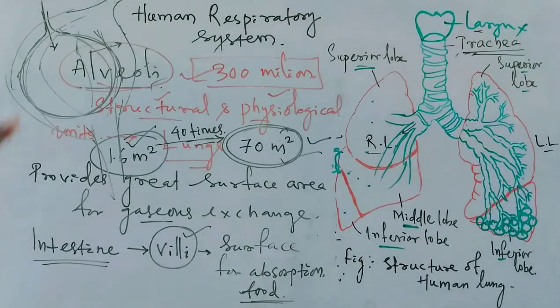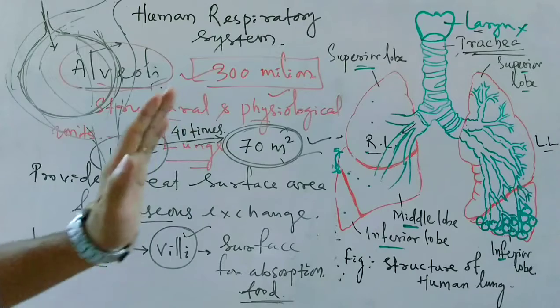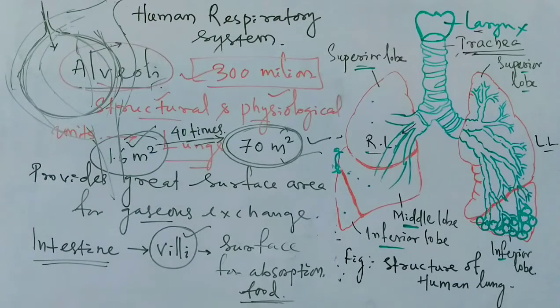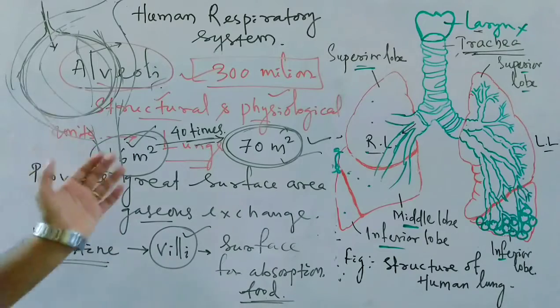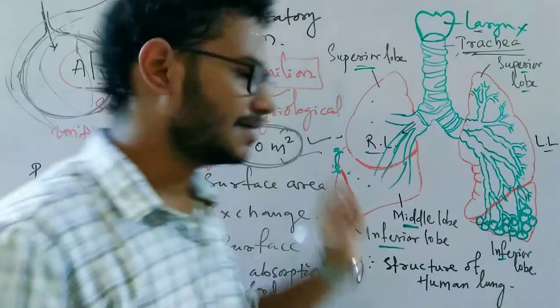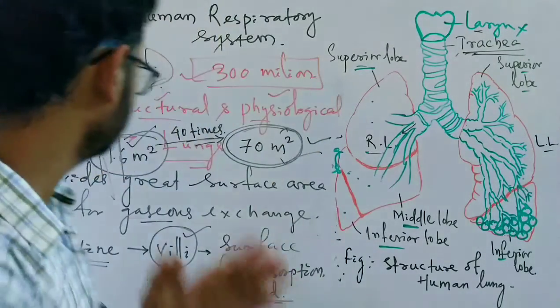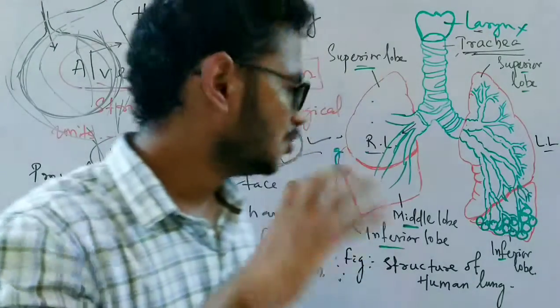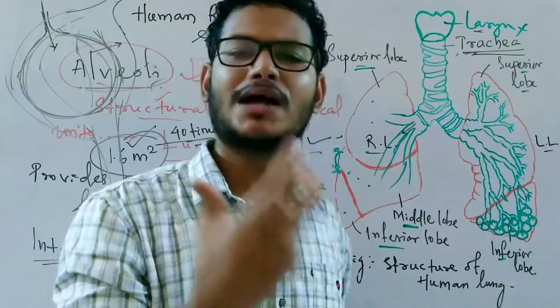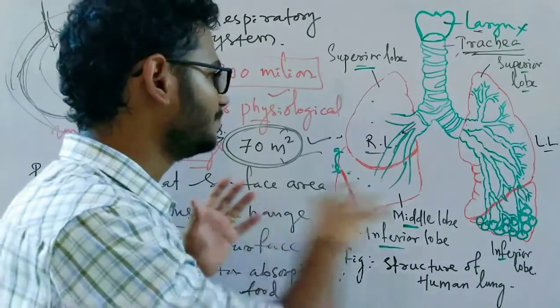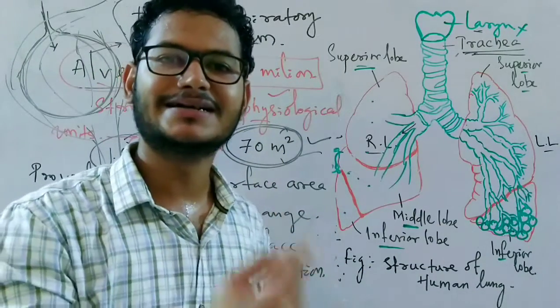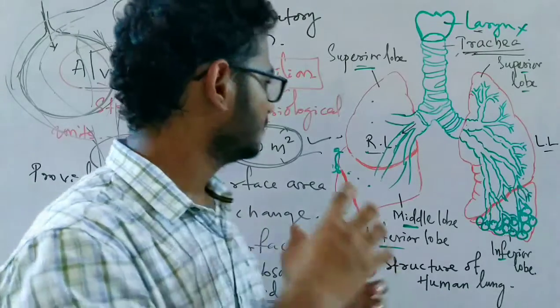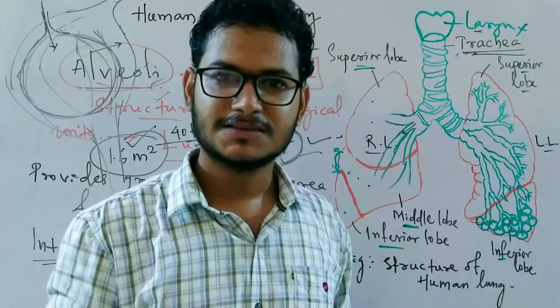So this is how the importance of the alveoli can be explained. The exchange of gases takes place inside the alveoli. What is the structure of the alveolar wall, and what is the structure of the wall of the blood capillary, so that it will permit gases to enter into the blood?